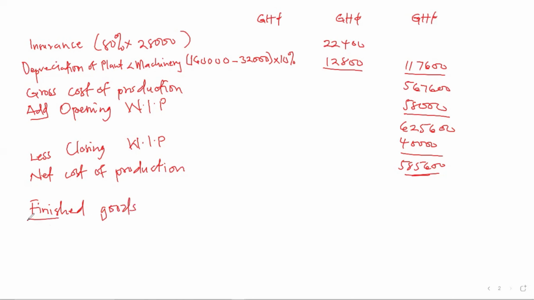With the finished goods, it starts with your sales. So the finished goods is where you come back to your trading profit and loss account. We have sales of 600,000. You don't have any return anymore. So we less cost of sales.